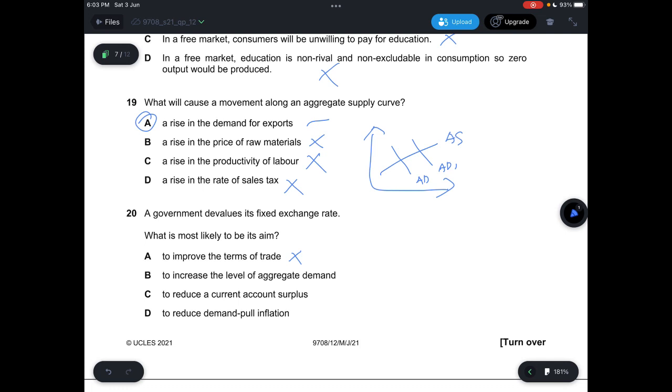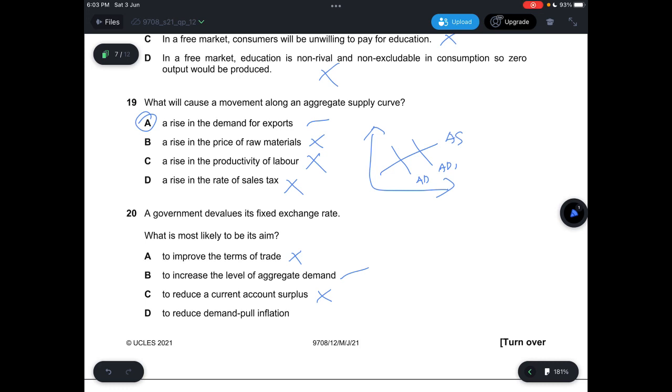B, it says to increase the level of aggregate demand, which is correct. C, says to reduce the current account surplus, which is not correct, because if you devalue a fixed exchange rate, now the imports would be relatively more expensive, and so people would actually choose to purchase domestic goods instead. So it would not reduce the current account surplus.